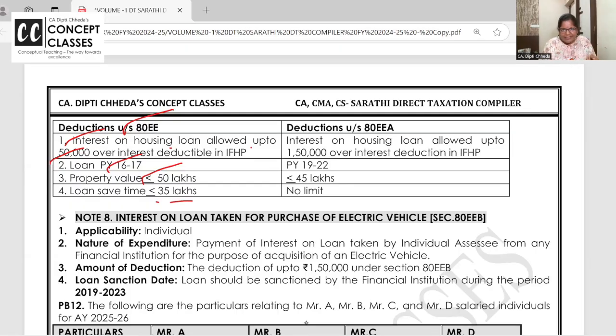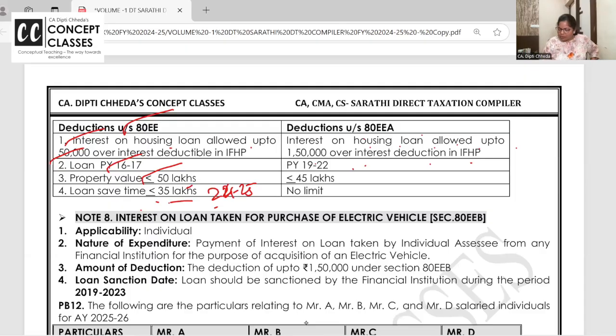Property value should not exceed 50 lakhs. And the loan is taken in 16-17. Until date, 24-25, if you are repaying, it's okay. Deduction under 80EEA: interest on housing loan allowed up to 1,50,000 over the interest deduction. Okay?